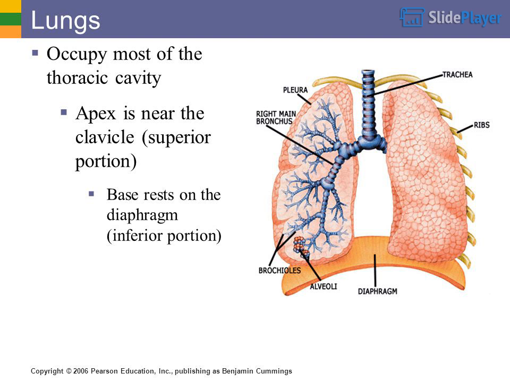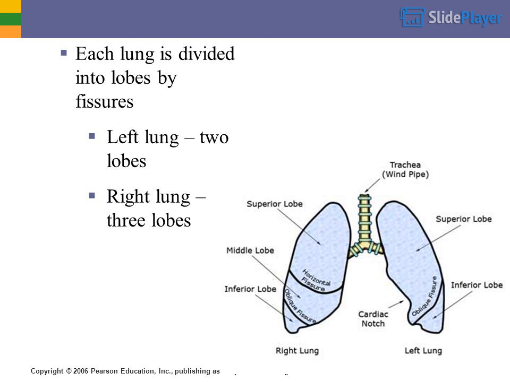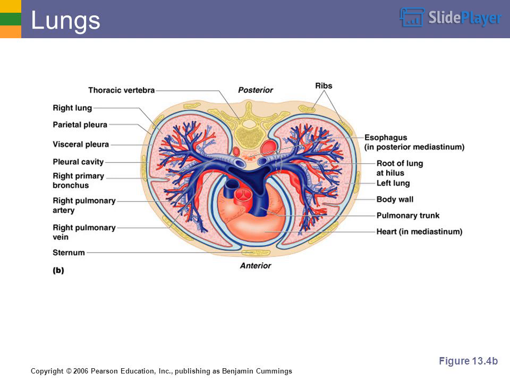Lungs occupy most of the thoracic cavity. The apex is near the clavicle, the superior portion. The base rests on the diaphragm, the inferior portion. Each lung is divided into lobes by fissures. Left lung, 2 lobes. Right lung, 3 lobes. Figure 13.4b.